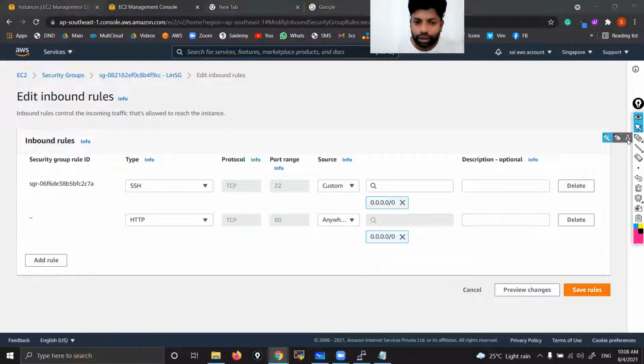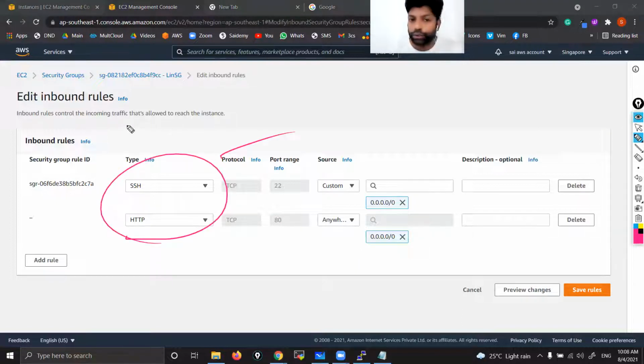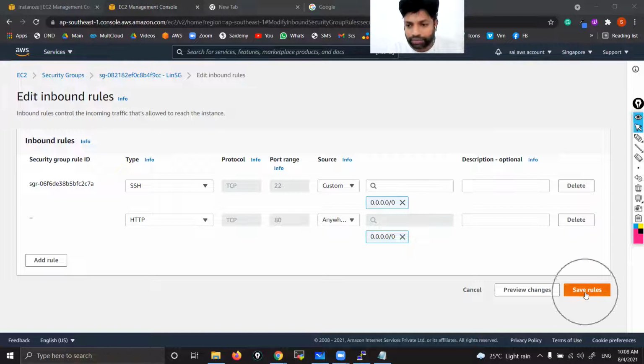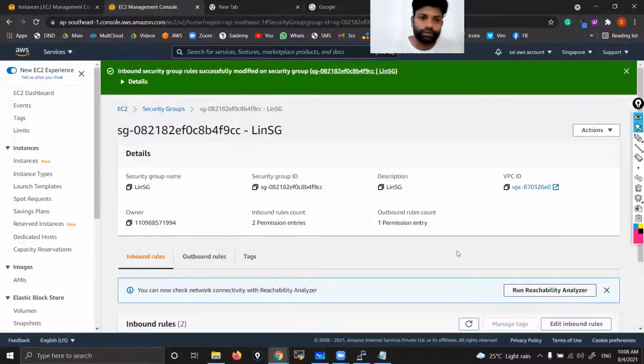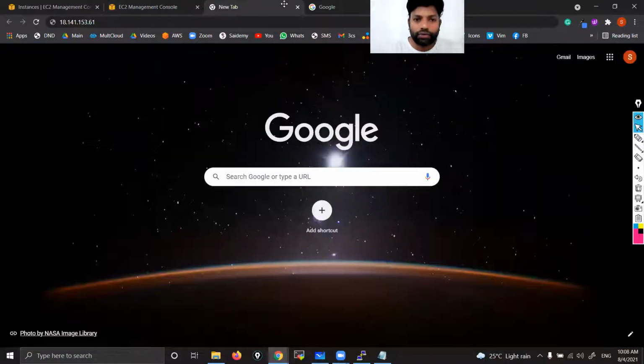See here, a group of ports dealing with security, that's what we call a security group. Got it? Now do it and save. That means we have opened the HTTP port also. Now try and let me know, guys.